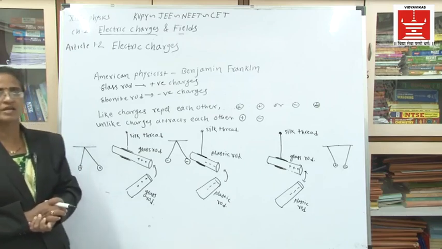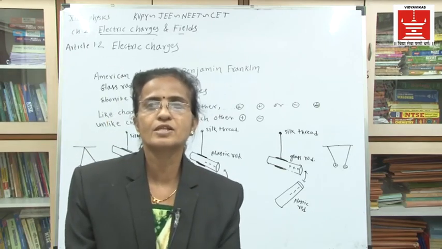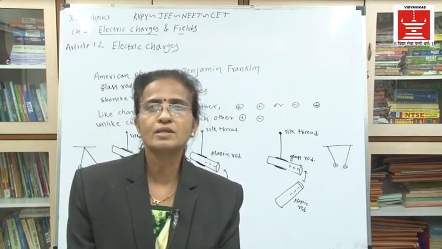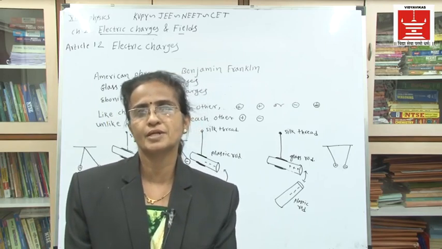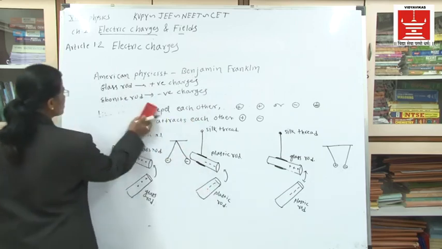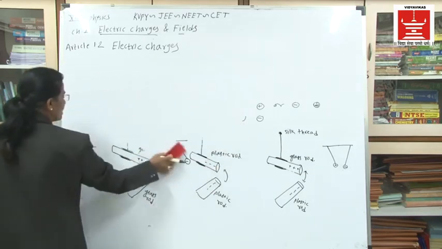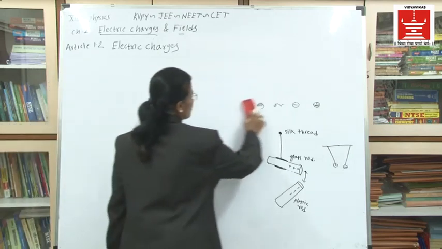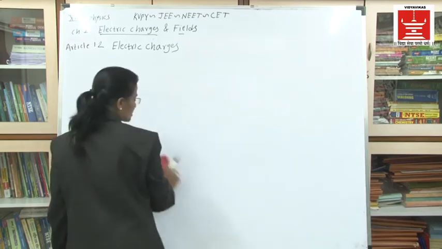That means the basic point which you may have studied is that when any two objects are rubbed on each other, one out of these two objects may become positive, the other may become negative. Here I have taken an example to show how they can get the positive and negative charges. For that we have to go towards the transfer of electrons when they are rubbed on each other. Now, how does the transfer of electrons take place?